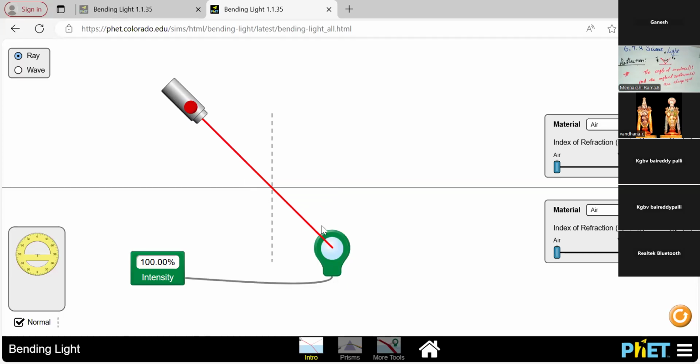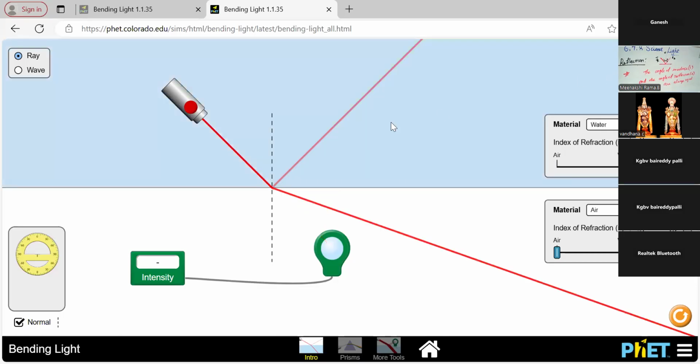Once again, what is the incident ray, and what is the reflected ray, how the angles are formed, and how the law of reflection is applicable. These details are learned from the first part of the simulation.